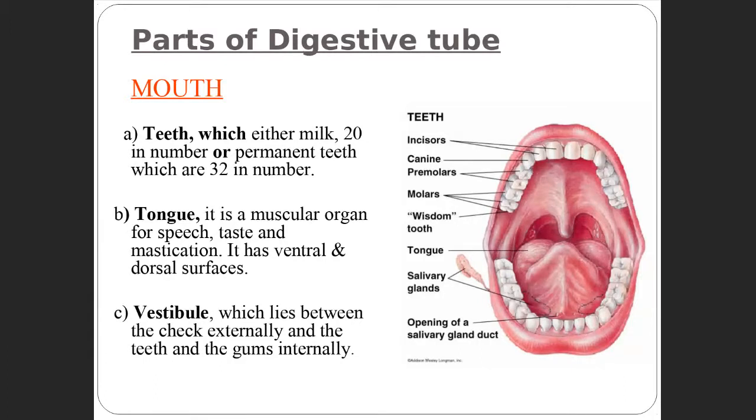It has a ventral and dorsal surface. And the vestibule lies between the cheek externally and the teeth and the gum internally. It is the structure between the external part of the cheek and the teeth and the gum. So here we have the vestibule.